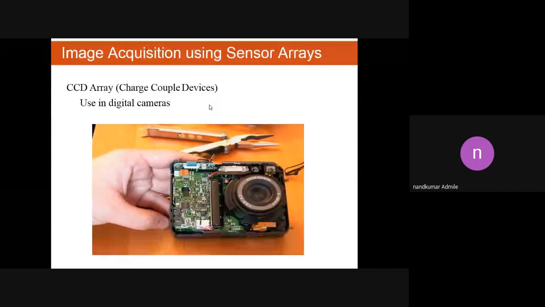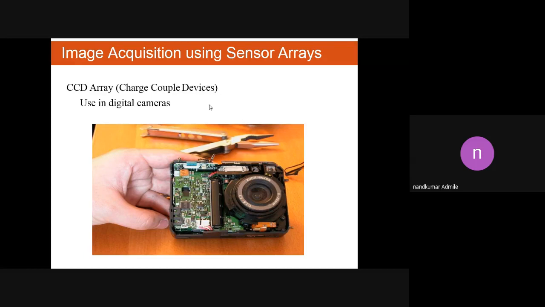In the camera there is a lens, and if we observe the lens, the sensor inside it is called a sensor array. In order to capture the maximum part of the image, we use a sensor array. The sensor array in our digital camera is called a CCD array, that is, a charge coupled device. It is used in our digital camera and operates as a sensor array. By using this, we can capture the maximum part of the image.